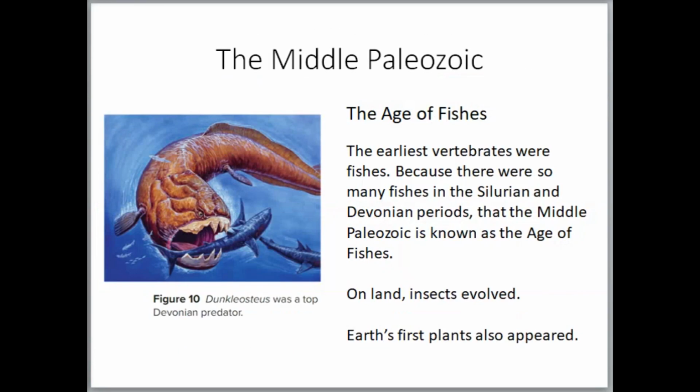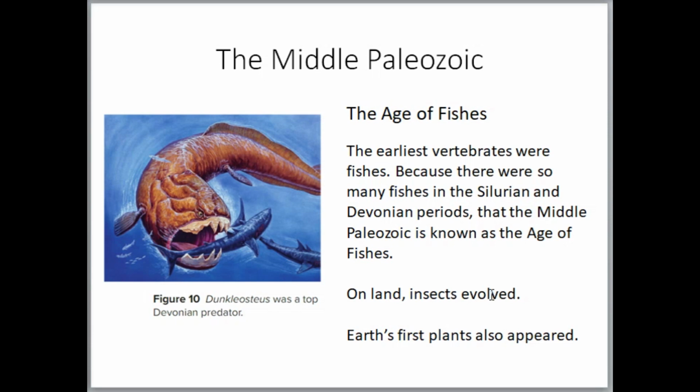Okay. The middle Paleozoic we call the age of the fishes. Now what's interesting is the plural of fish is fish, but here we say fishes because we're talking about different types of fish. So if you went fishing and you caught like 10 salmon, you would have caught 10 fish. However, if you caught a salmon, a trout, a shark, and a whale, that would be different types of fishes, and a mammal, the whale being a mammal. Okay, so the middle Paleozoic is the age of fishes.